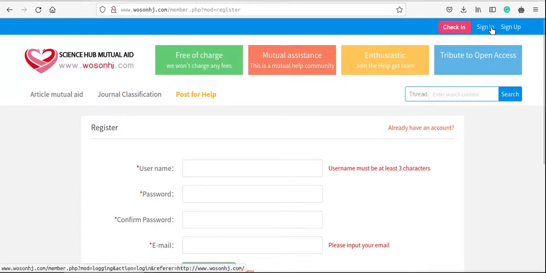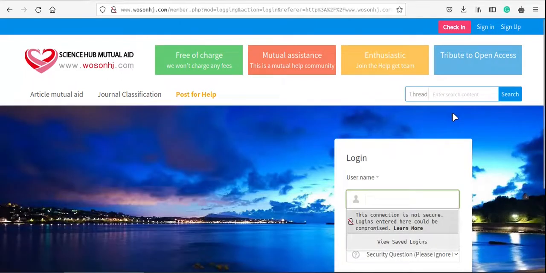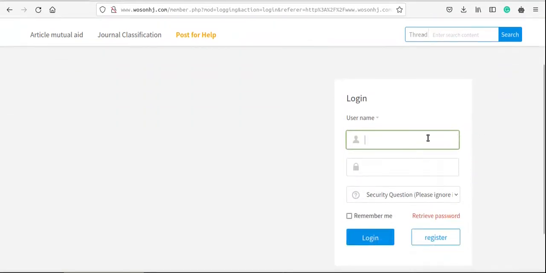So since I'm already signed up, I'll simply click on sign in, right? So once you click on that button, you will be taken to this login page. You have to provide your username here, you provide your password here, the security question you can simply ignore, right? So let me quickly do that.